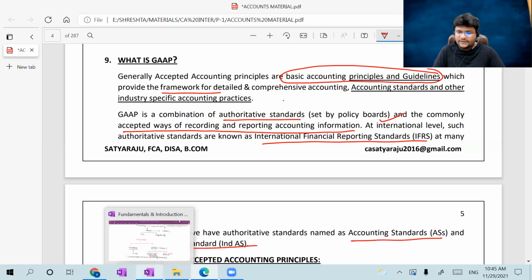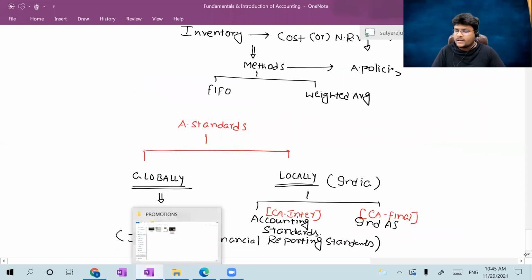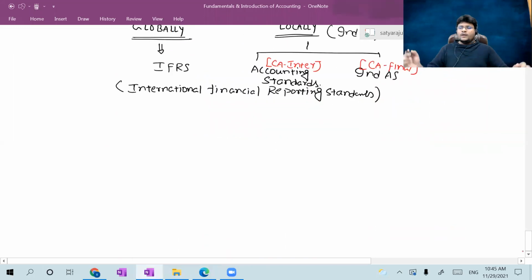The same thing I discussed here through my diagrammatic representation. Now I hope you get clarity on what exactly the meaning of GAAP is. GAAP is the combination of the basic accounting principles and practices, with the authoritative standards issued in India, like Accounting Standards and Indian Accounting Standards, or at the international level, IFRS.